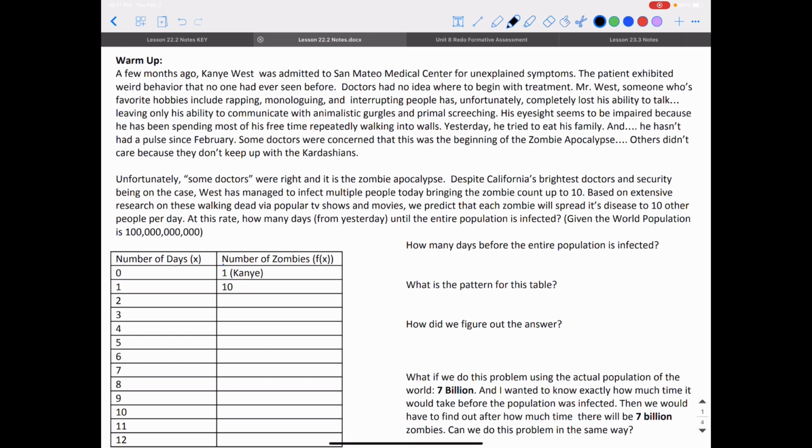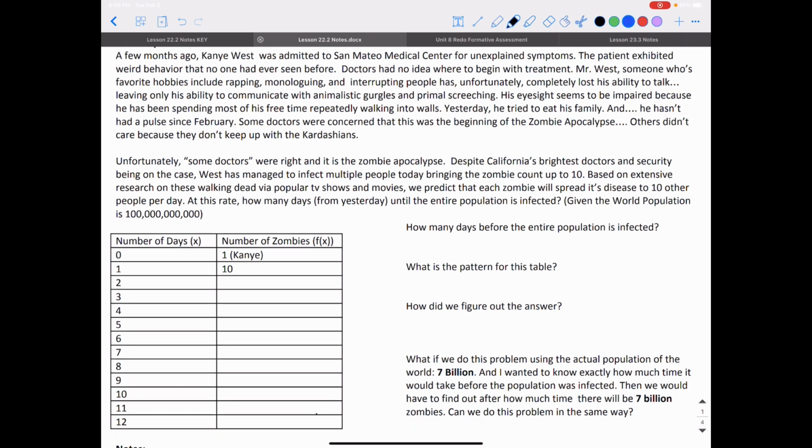Based on extensive research on these Walking Dead via popular TV shows and movies, we predict that each zombie will spread its disease to 10 other people per day. At this rate, how many days from yesterday until the entire population is infected? Given the world population is 100 billion, it's not 100 billion, but we're going to pretend that it is for this problem. So we're going to fill in this table.